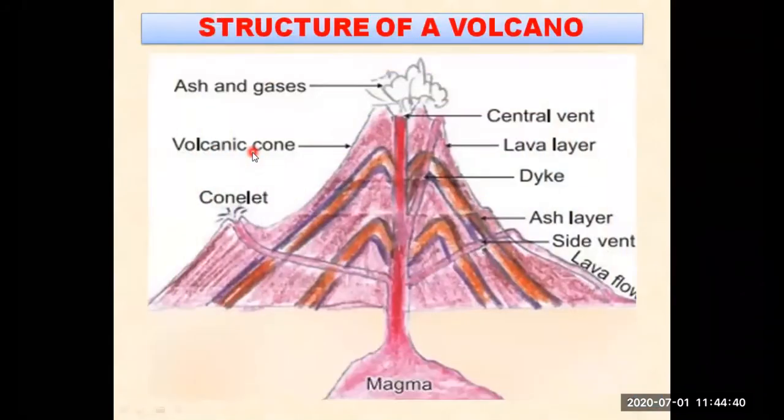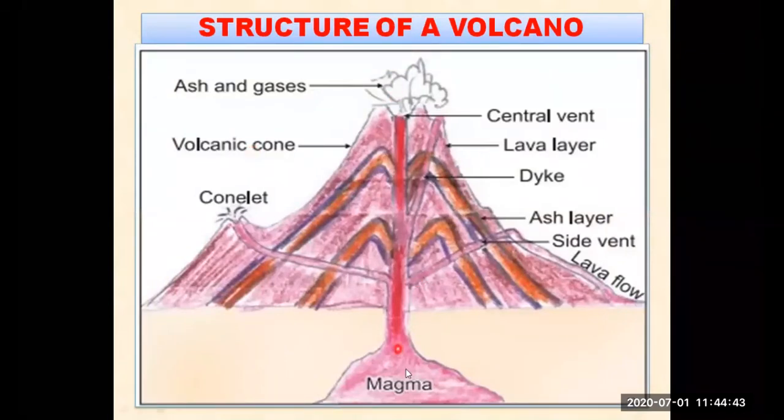Let us see the structure of the volcano once again. You can see the magma chamber over here, and you can see these are known as conelets, from where a little bit of magma comes out. They are known as conelets. But here you can see the central vent, that is the main area from where a lot of magma comes out on the surface of the earth. That is known as the central vent, and that is also known as the crater. You can see lava layers are also there. You can see that is coming out on the surface of the earth, and you can see the blue lines, and this one is known as dike and ash layer.